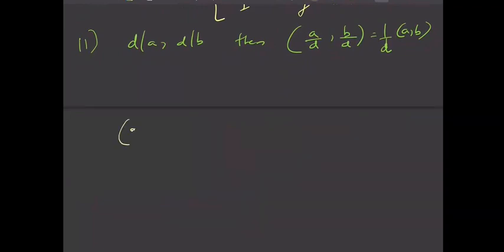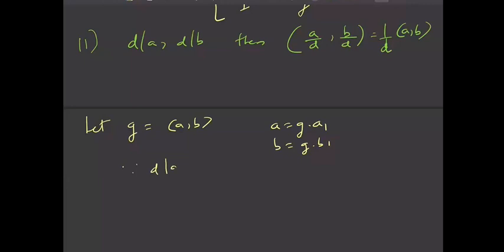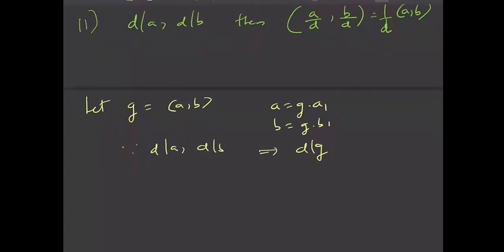Let us say GCD of A comma B is G. Then I can write A is G into A1 and B is G into B1. Also, since D divides A and D divides B, this simply means that D divides G, because every common divisor is also a factor of the greatest common divisor.